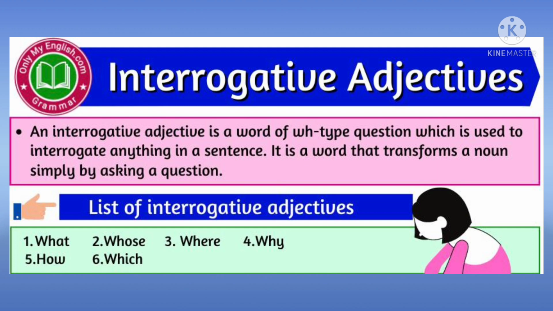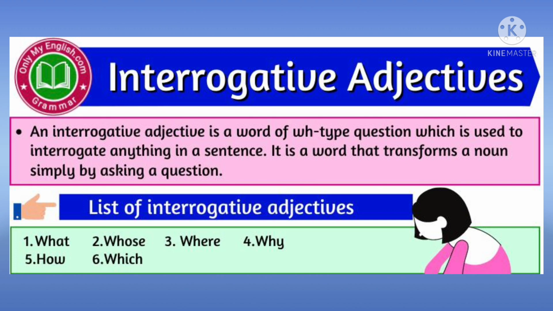So the adjective which asks a question is known as an interrogative adjective. Come on, read the definition. An interrogative adjective is a word of WH type. What do you mean by WH? WH means what, which, whose, etc. And they are usually used before nouns. Am I clear? They are used before nouns, which is used to interrogate anything in a sentence. It is a word that transforms a noun simply by asking a question.